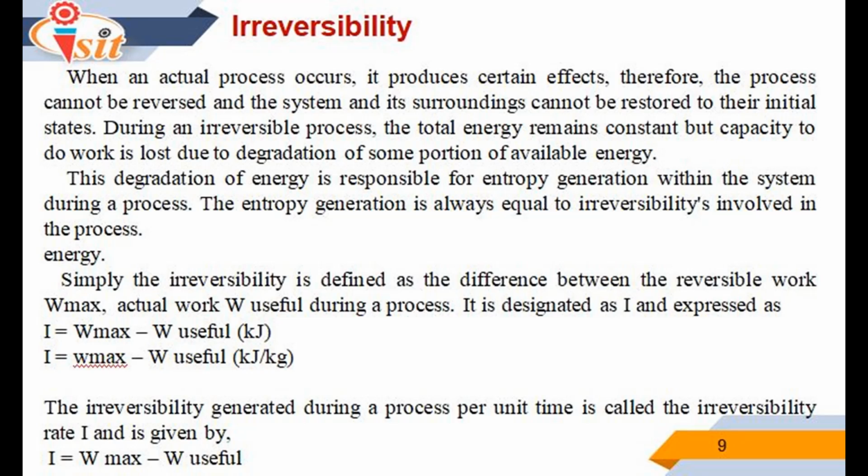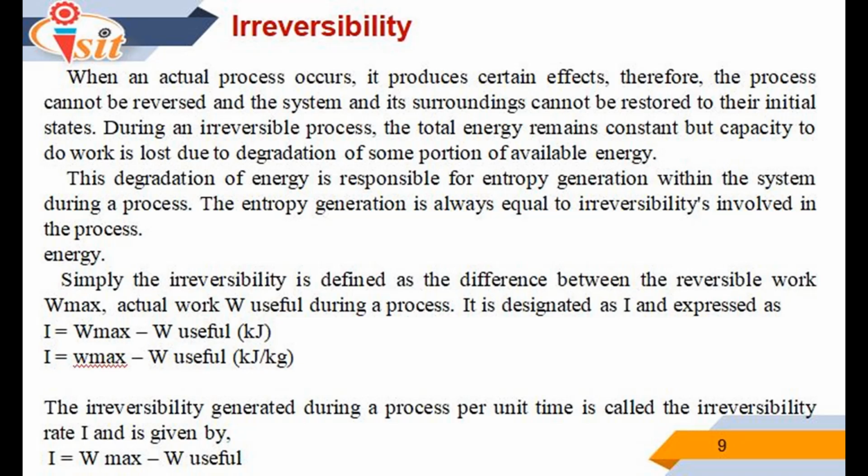Simply, the irreversibility is defined as the difference between the reversible work Wmax and the actual work W useful during a process. It is designated as I, expressed as I equals Wmax minus W useful, in kilojoule per kg.